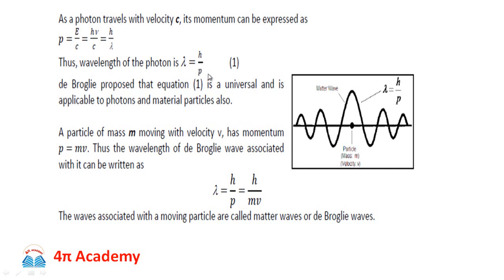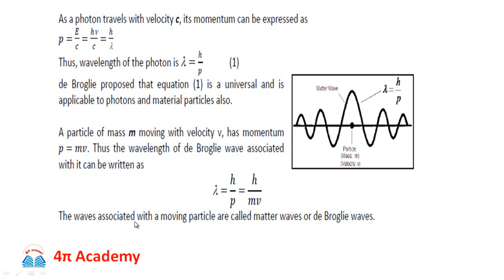So this equation can be true according to his hypothesis that nature loves symmetry. If particles can also behave like a wave, then if a particle of mass m is moving with velocity v and has momentum p is equal to mv, then the wavelength of the de Broglie wave associated with it can also be written as lambda is equal to h upon p, which is equal to h upon mv.